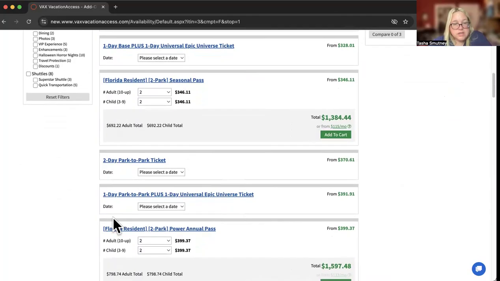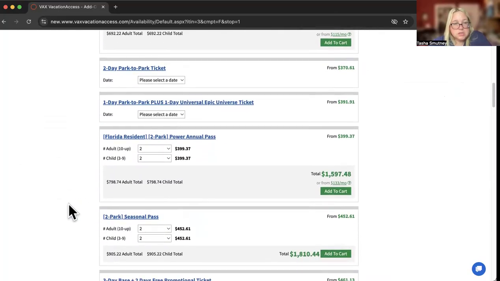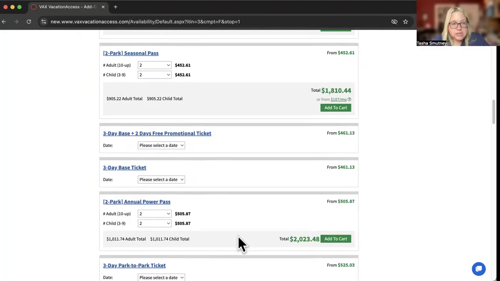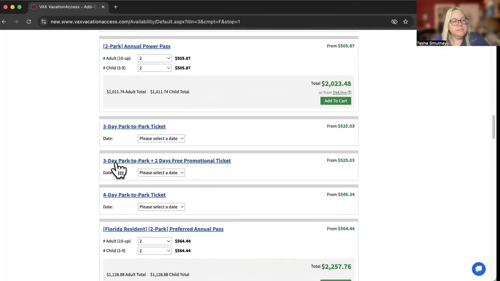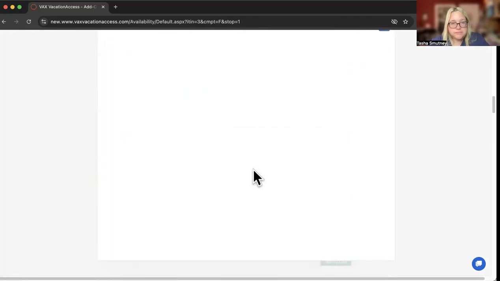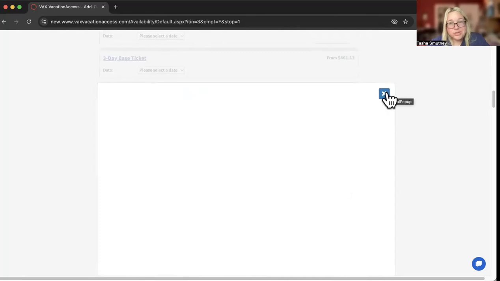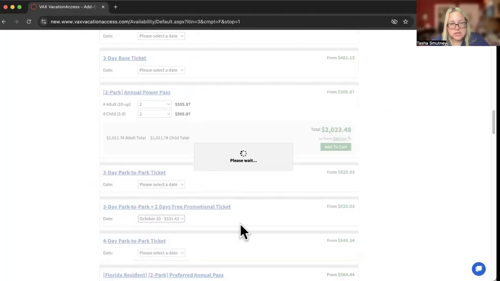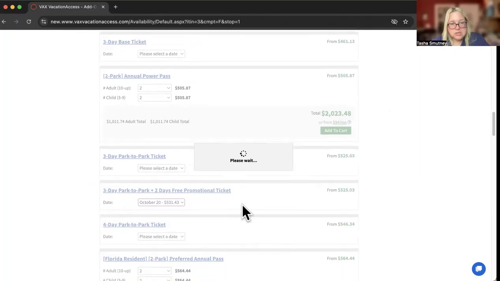So for that discount, we have to have a park to park. And if you're wondering, oh, let's see what it includes, right? And for those who haven't looked since we've had Epic for a little bit, I'm gonna go here. It's the same price plus 2 free days. Yes, please. Park to park should now include all 3 parks. It's not popping up, so all I'm gonna do is this because we're gonna add it. And then we'll be able to see it after. But typically you can click those to see what they include.